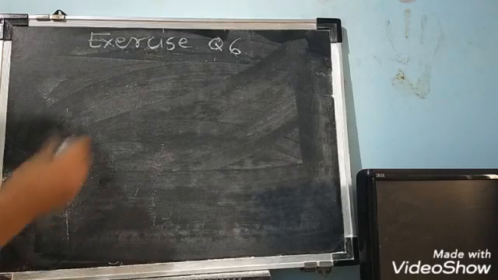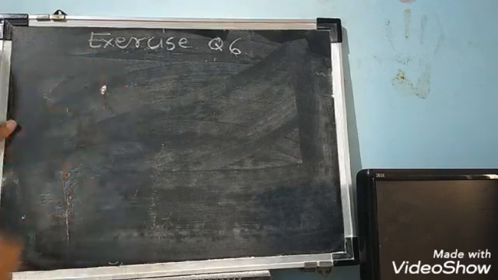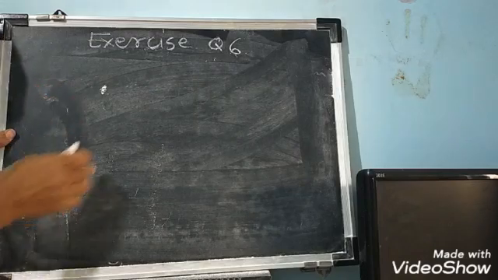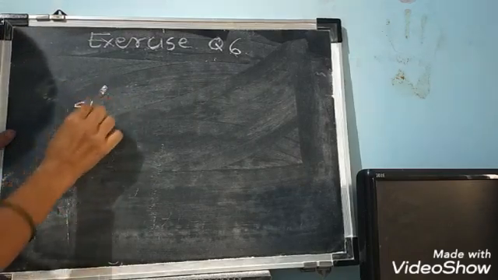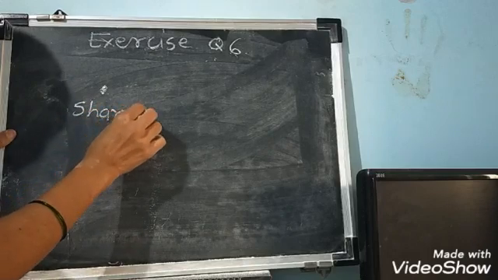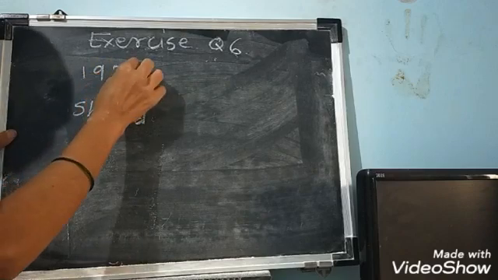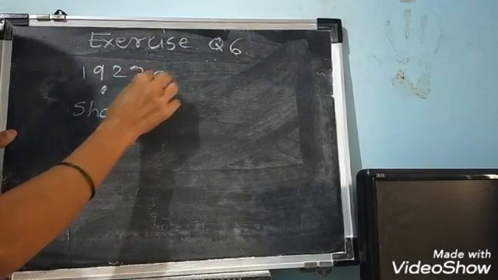Okay. So it is the starting point. That means Sharad went to his friend's place. So Sharad started here. When he started, that time reading was 19,235 kilometer.